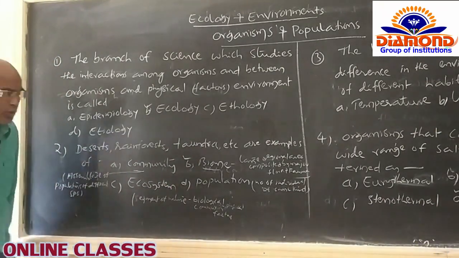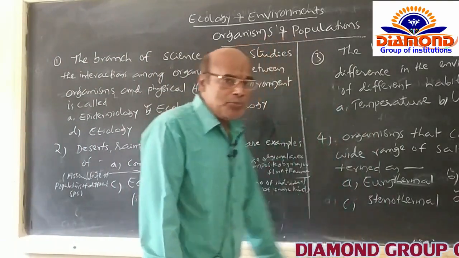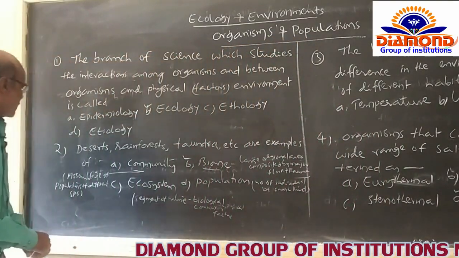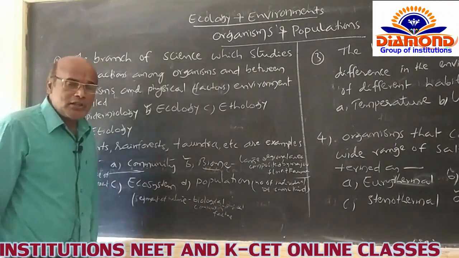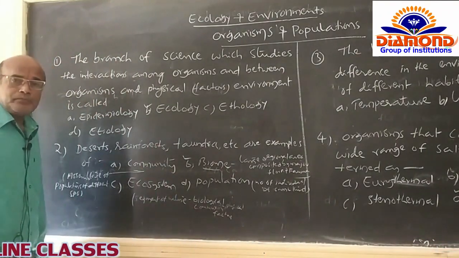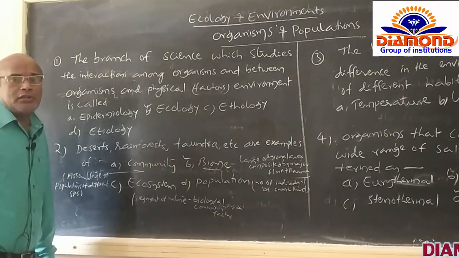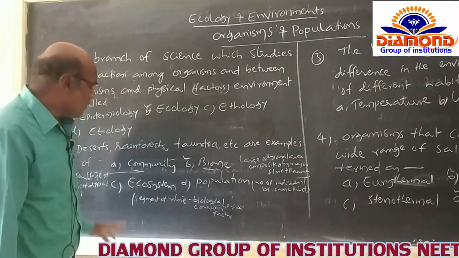Of course, what is the definition of communities? Communities are nothing but an assemblage of populations of different species, living together in one ecosystem or in one area, which is called a community.